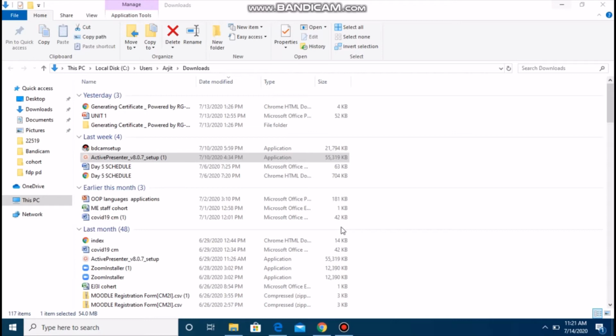After this, the installation window asks you about the acceptance of the agreement. Click on the next button. The very next window will show you the default path of installation of Active Presenter in your PC. In my PC, this path is Program Files, Atomy underscore Active Presenter. It means all the videos or e-content which you create with the help of Active Presenter are stored in this location. Simply click on the next button and press the install button to start your installation process.